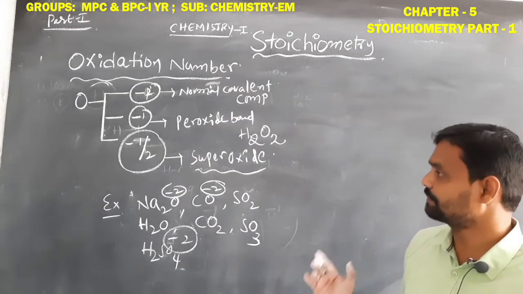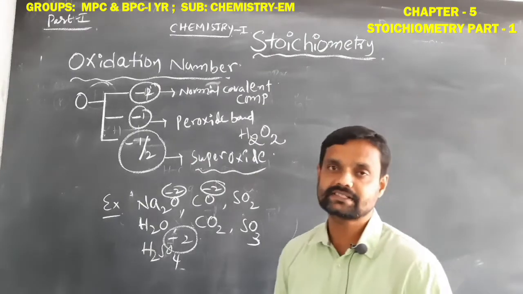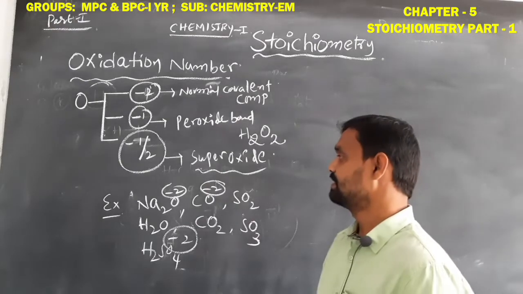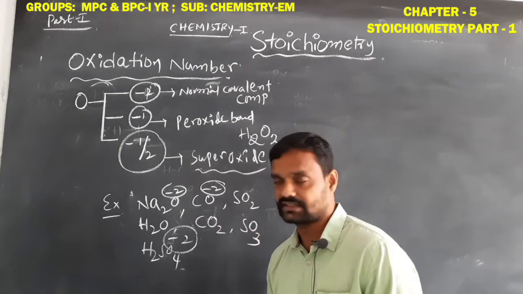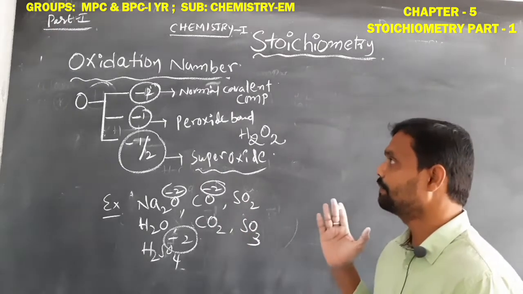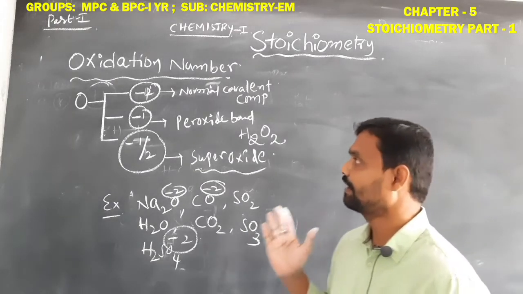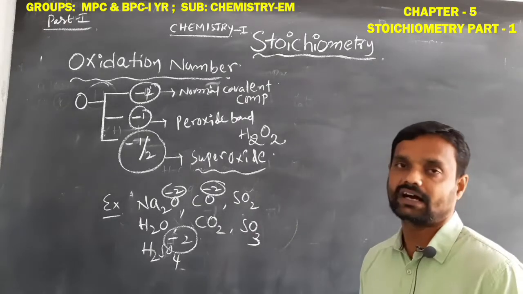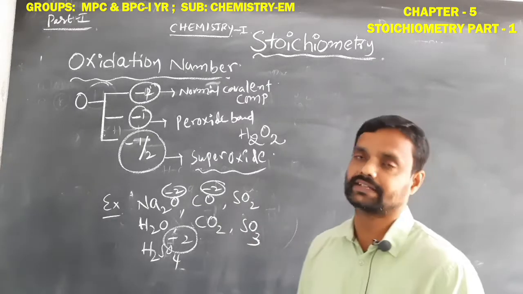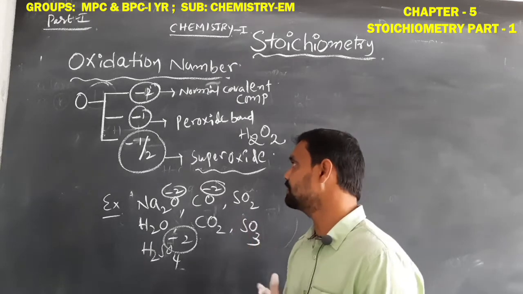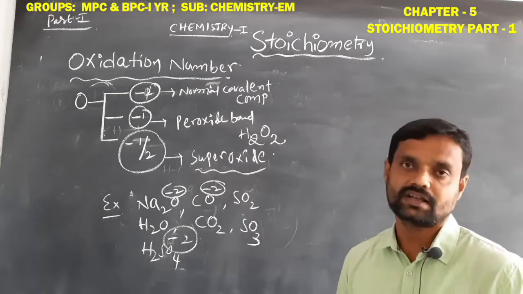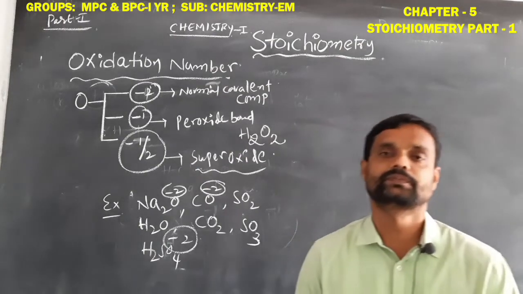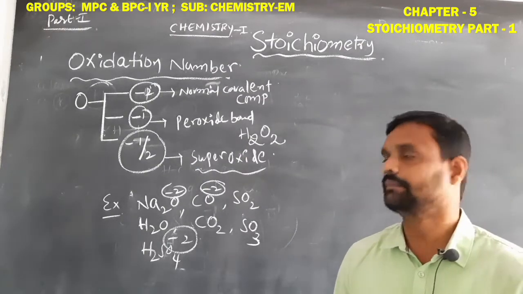In our subject, nearly 90% of the compounds are normal covalent compounds like this. In these compounds, oxygen's oxidation number is constant, that is -2. Only in a few compounds is it involved in the peroxide bond, and then it shows -1. Only in a few compounds does it form the superoxide bond, and then it shows the -1/2 oxidation number.